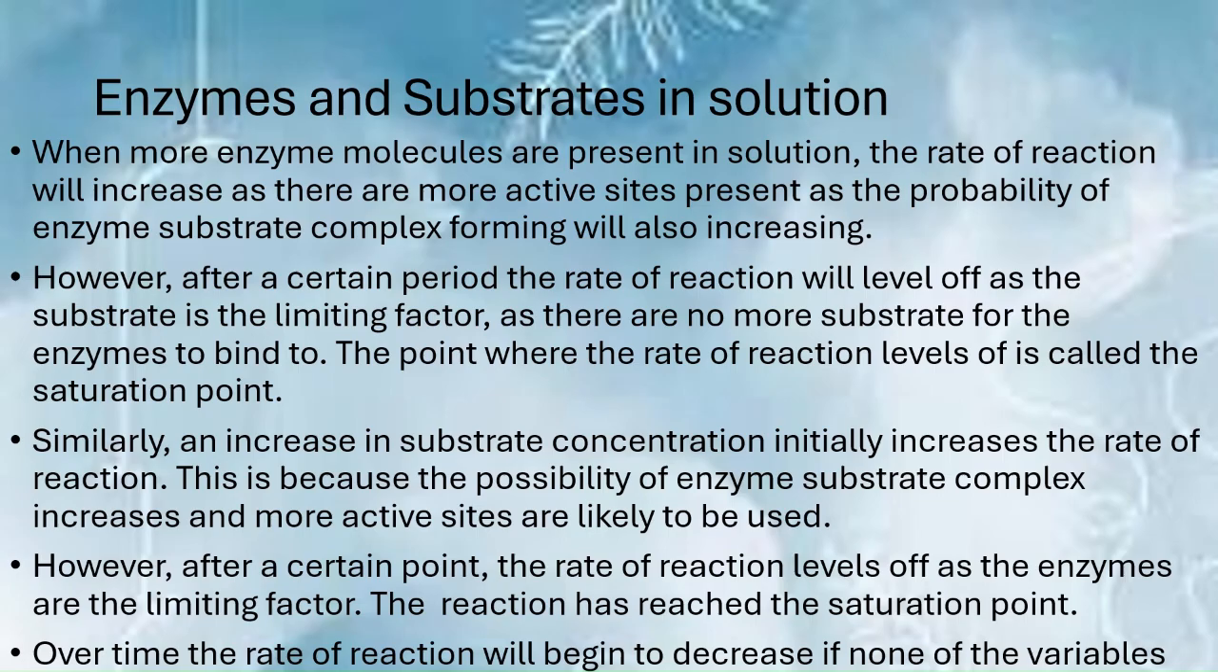It's quite important to know what the graph looks like for rate of reaction compared against enzyme concentration and rate of reaction compared against substrate concentration. The graph is going to be very similar, where there's going to be a steep increase initially and it's going to start levelling off after the saturation point. Similarly, an increase in substrate concentration initially increases the rate of reaction, and this is because the possibility of enzyme-substrate complex increases and more active sites are likely to be used.